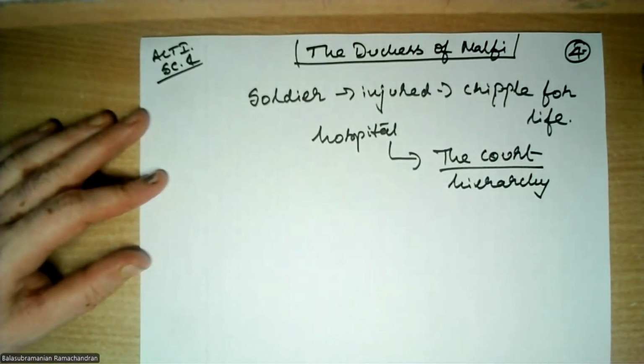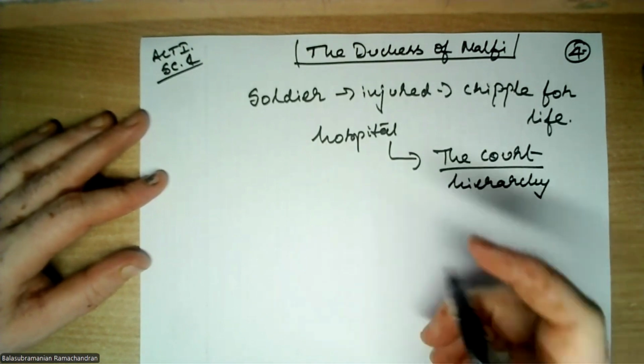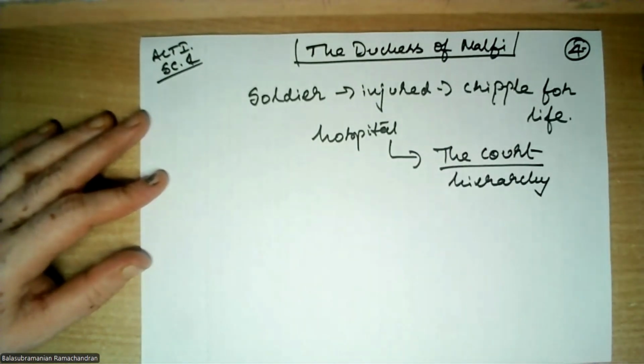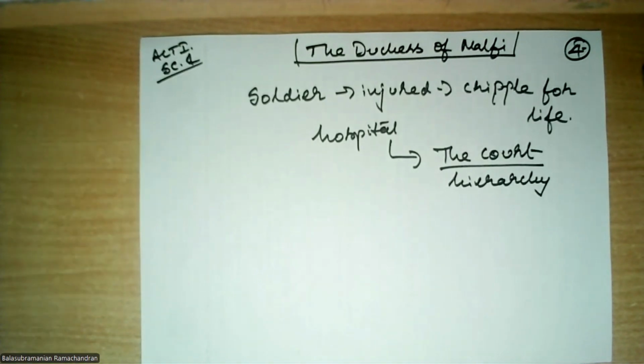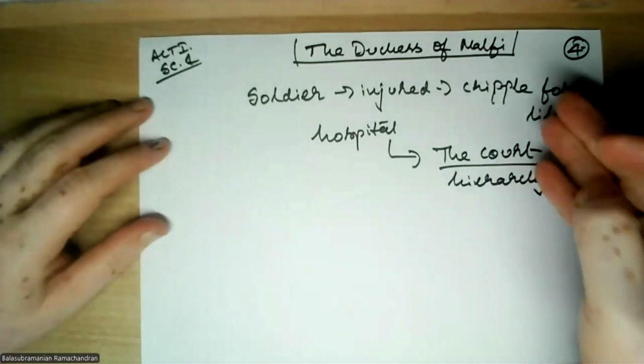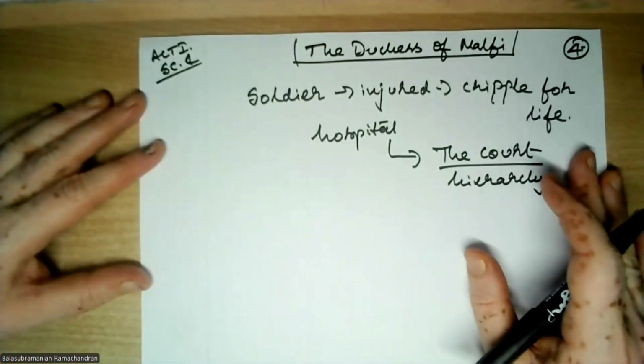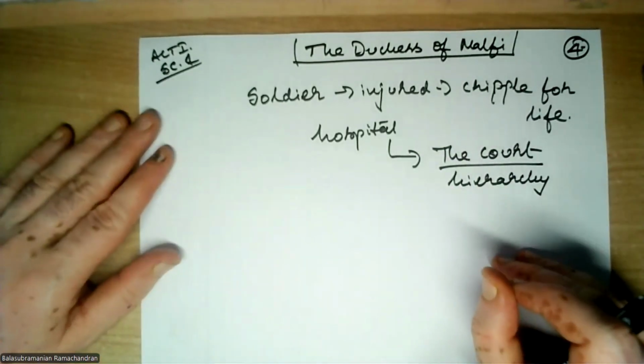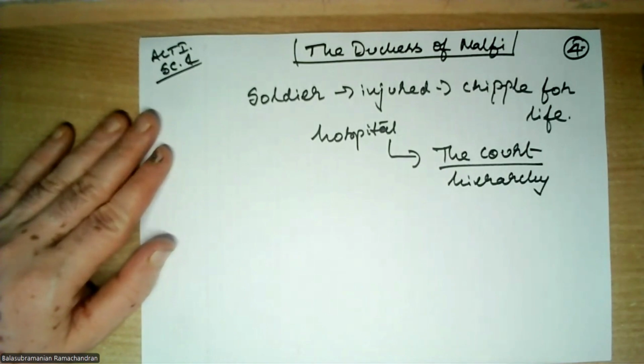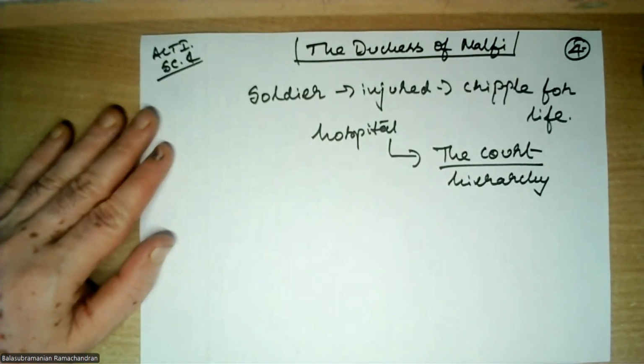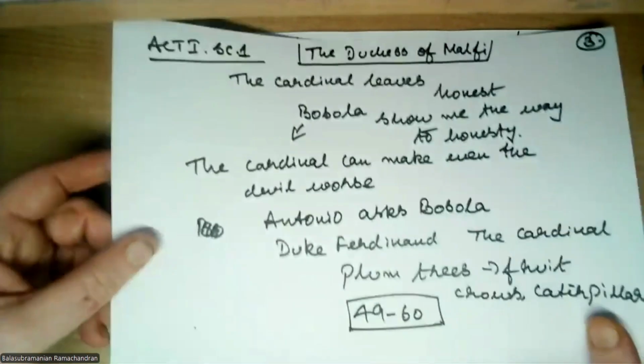So there won't be much space, and that person is going to lie there forever. So he is comparing a hospital to the court. The positions in the court are just like this. Ultimately, the leader benefits, the people do not. The people who are associated with that person, with the duke or with the king, are not benefited.